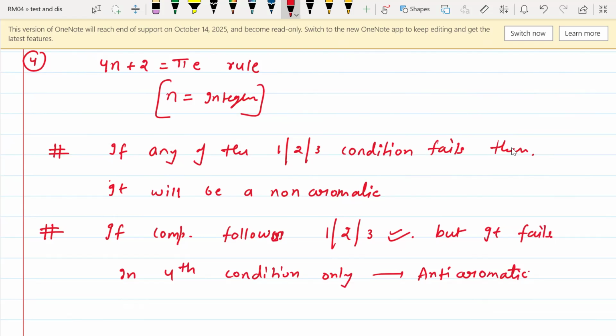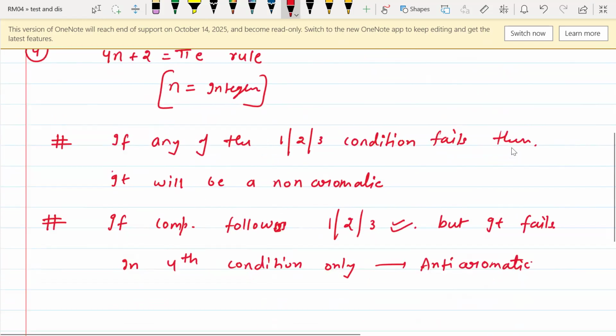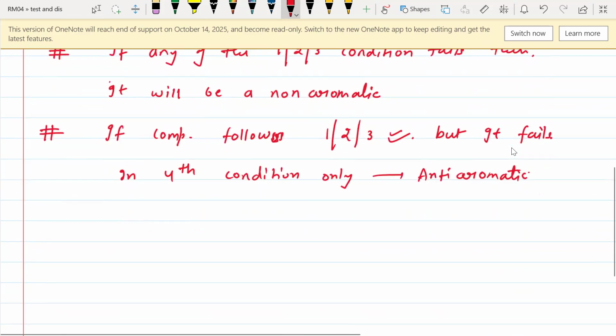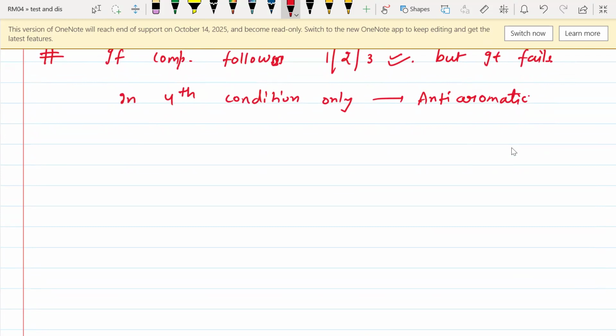That means it is cyclic, planar, and follows resonance throughout the ring, but it is unable to follow the 4n plus 2 pi electron rule. Whenever we apply that rule and n comes out to be a non-integer value, the compound will be anti-aromatic. Now I will give you multiple examples by which you can easily understand and check whether a compound is aromatic, non-aromatic, or anti-aromatic.